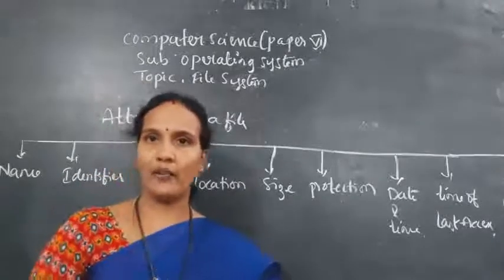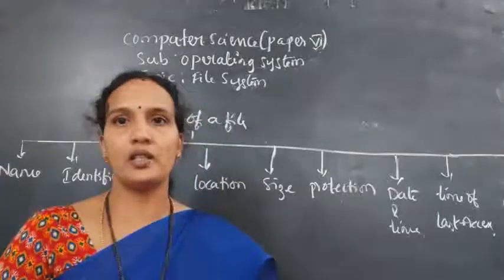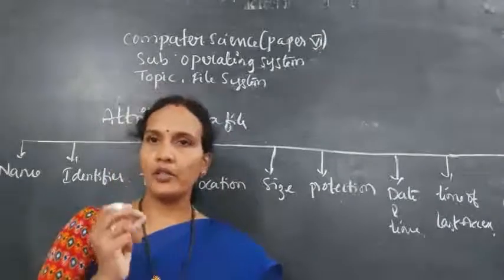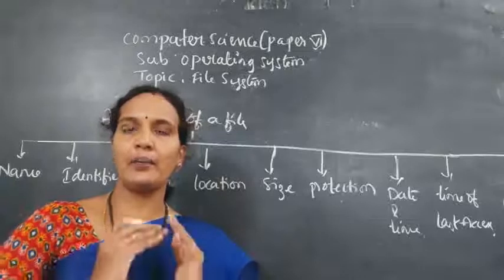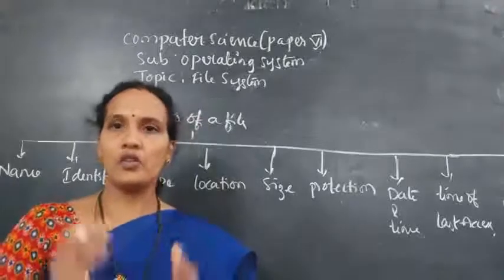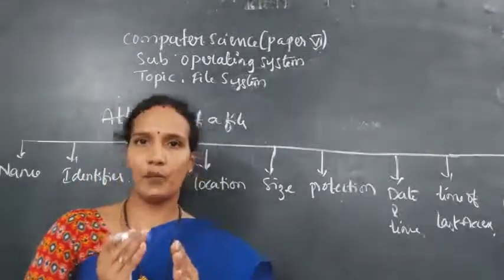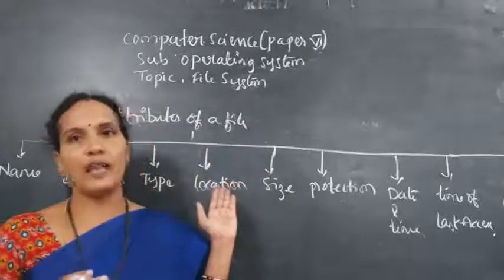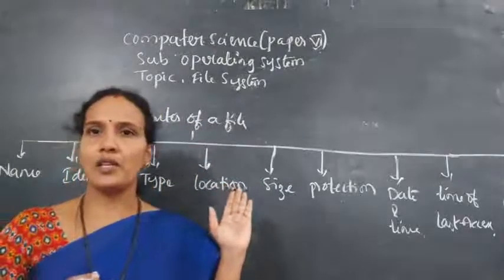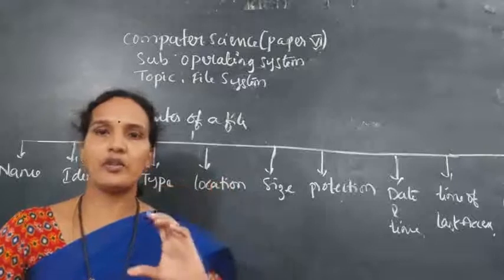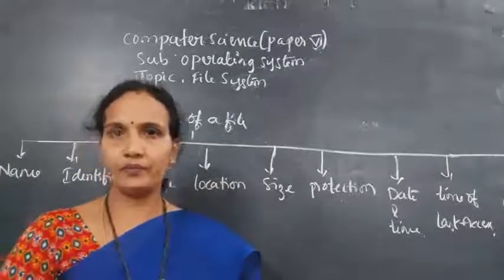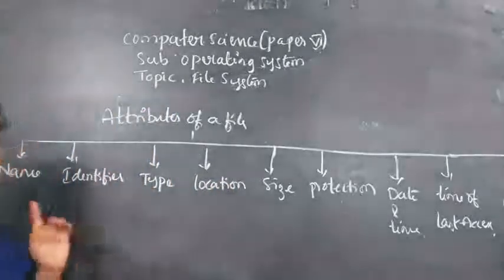After right clicking on the file, you select the properties option. When you select the properties of the file, it will give the complete information about the file. So whatever information is there in that properties, that is nothing but the attributes of the file. So properties will give the list of all the attributes of the file. So here first you take a screenshot of this.